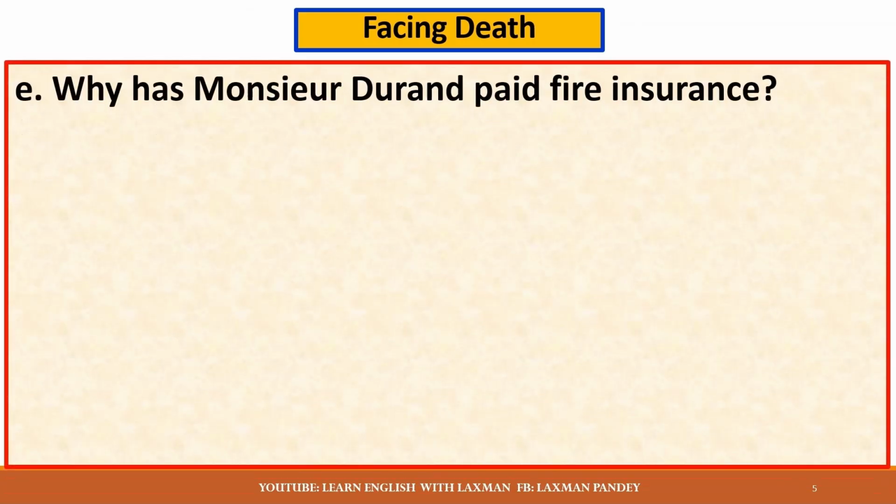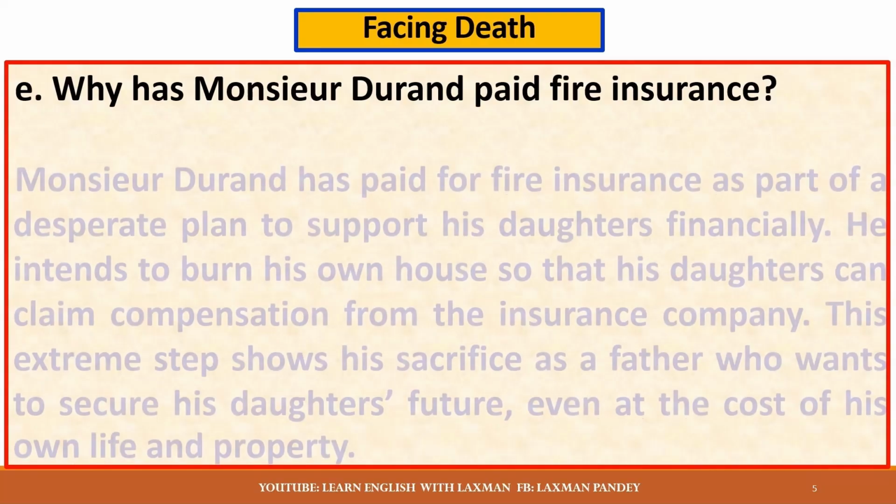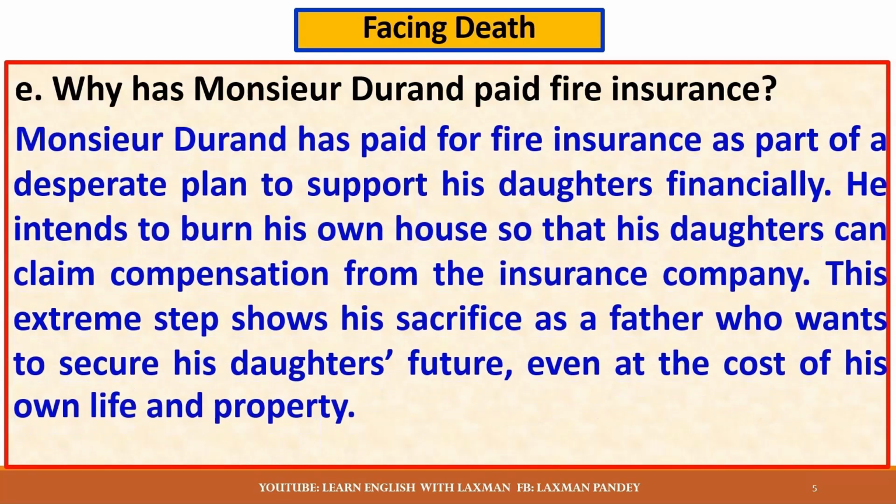Why has Monsieur Durand paid fire insurance? Monsieur Durand has paid for fire insurance as part of a desperate plan to support his daughters financially. He intends to burn his own house so that his daughters can claim compensation from the insurance company. This extreme step shows his sacrifice as a father who wants to secure his daughters' future even at the cost of his own life and property.